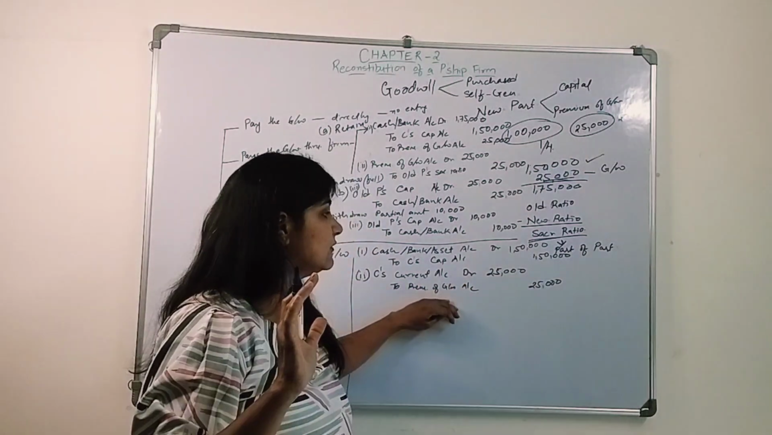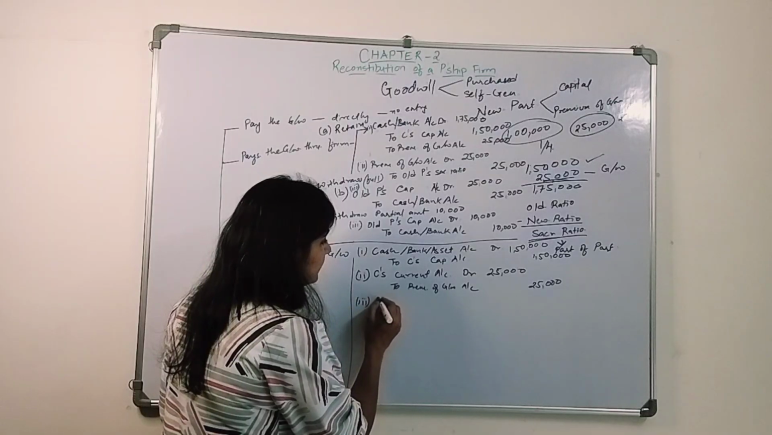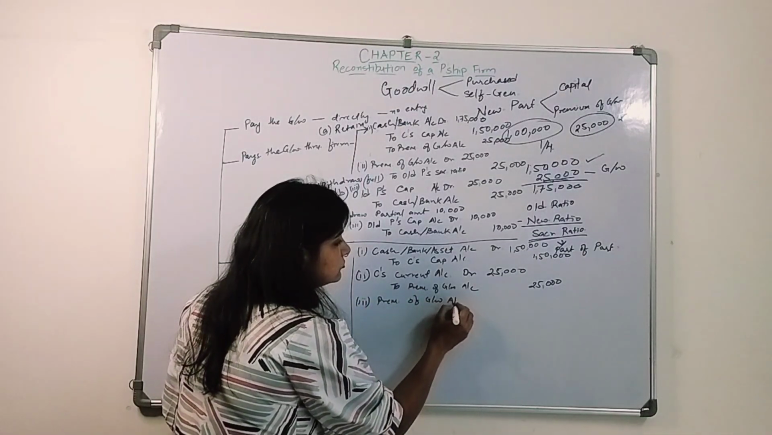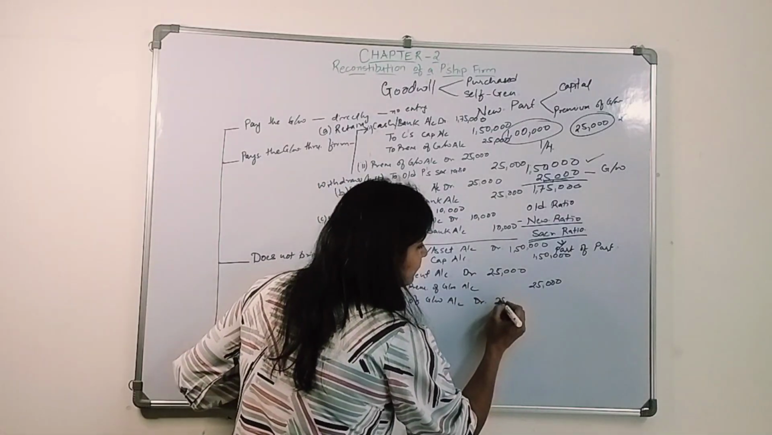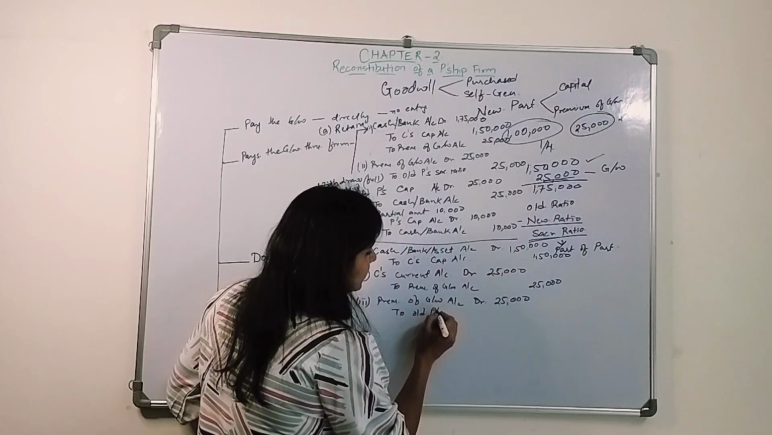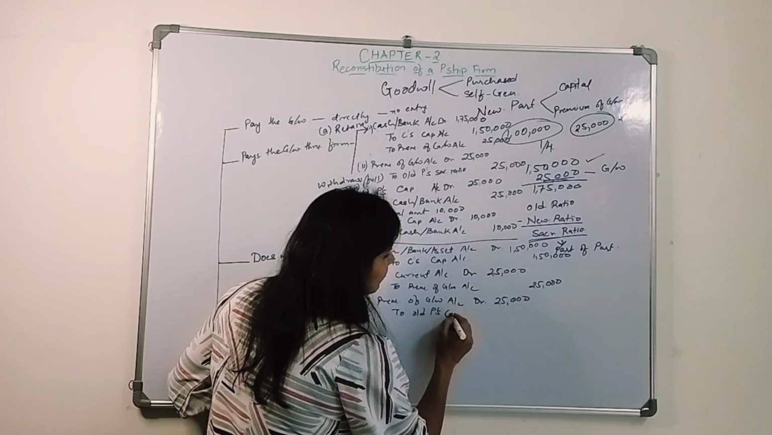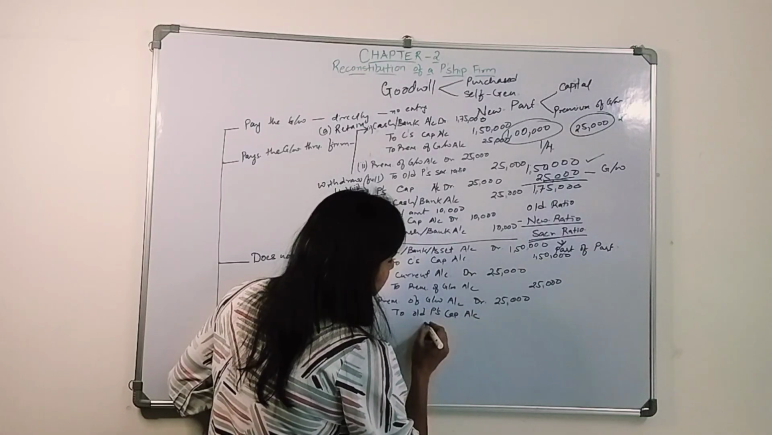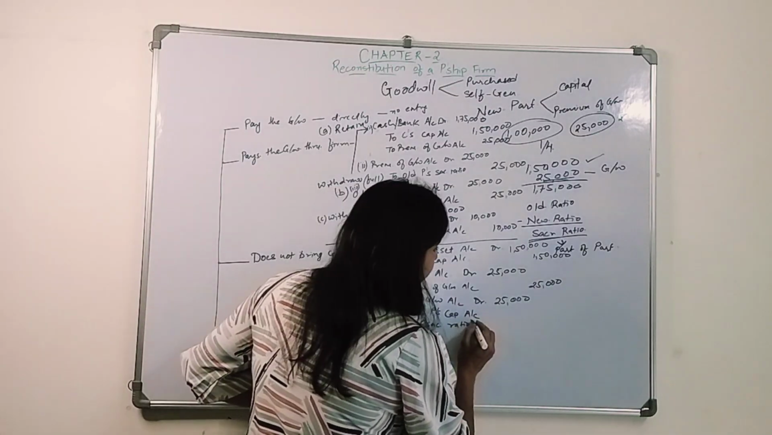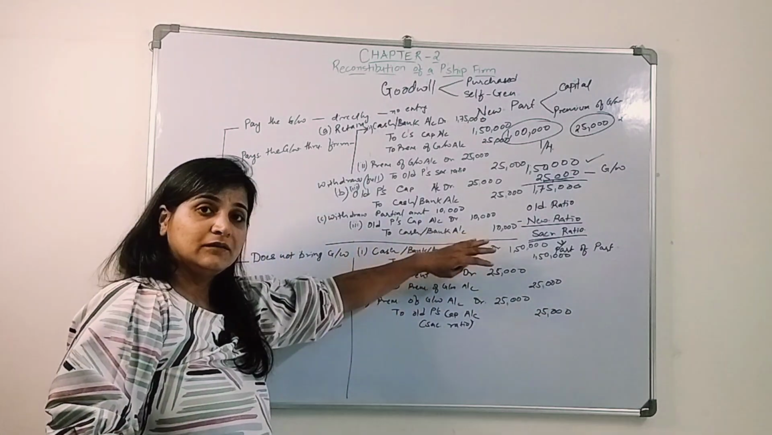And then this premium of goodwill will be distributed between the partners in their sacrificing ratio. Premium of goodwill account debit 25,000 to old partners capital account. This will be distributed in sacrificing ratio among the old partners, 25,000. Okay, this is the situation.